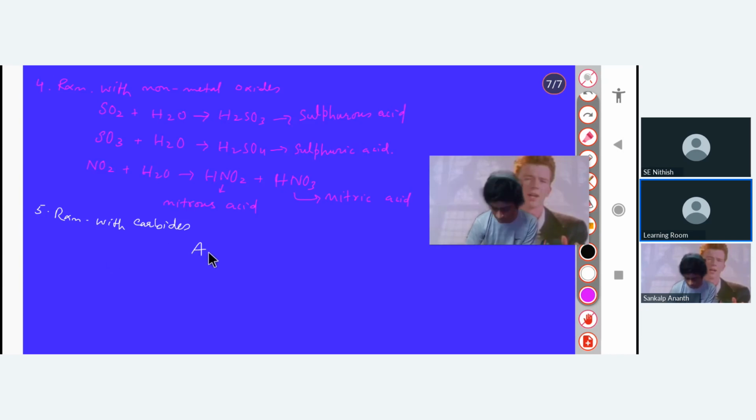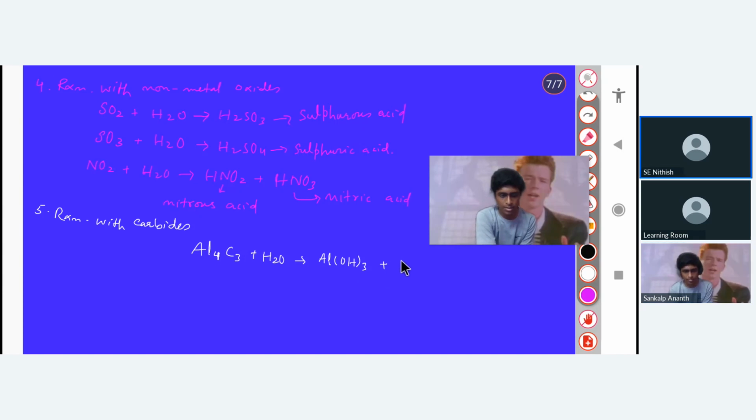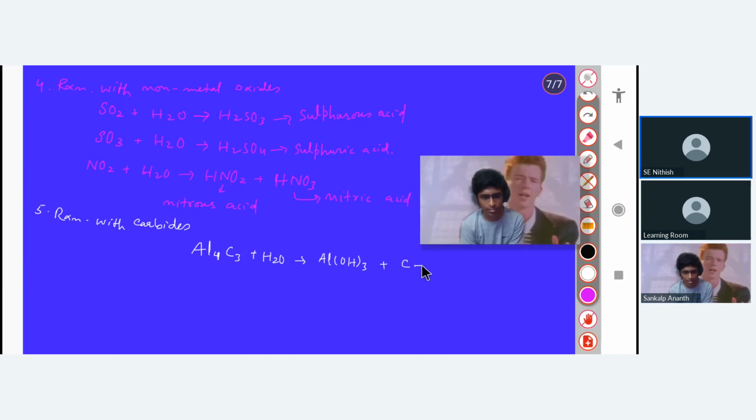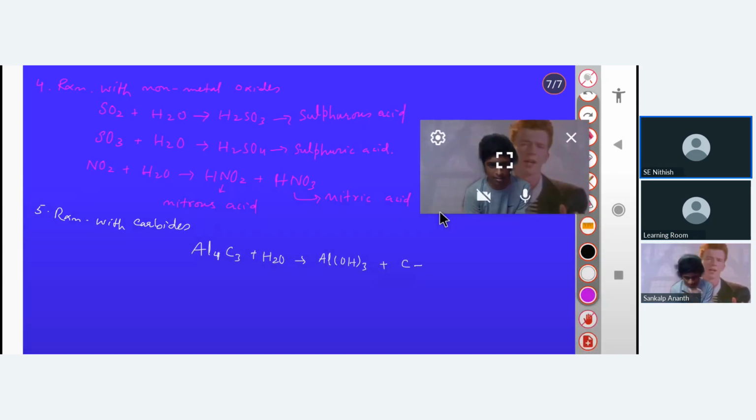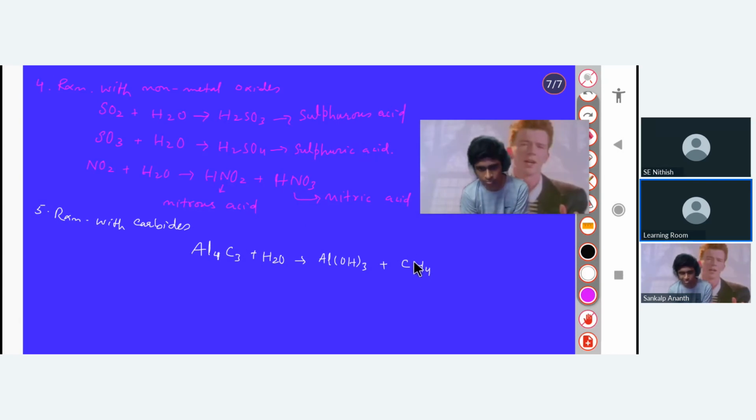So that's my aluminum carbide, that's Al4C3. If you just react it with water, what will be the product? One is the aluminum hydroxide, that is Al(OH)3, plus a hydrocarbon, like methane. Okay, methane gas is formed. This is very important. This reaction will be asked.